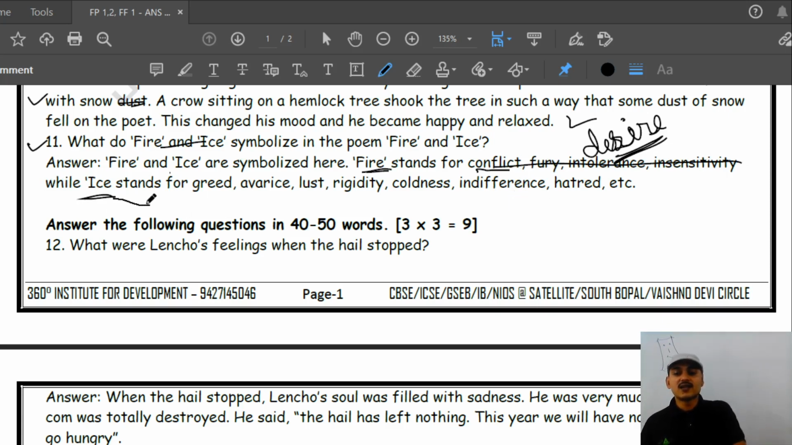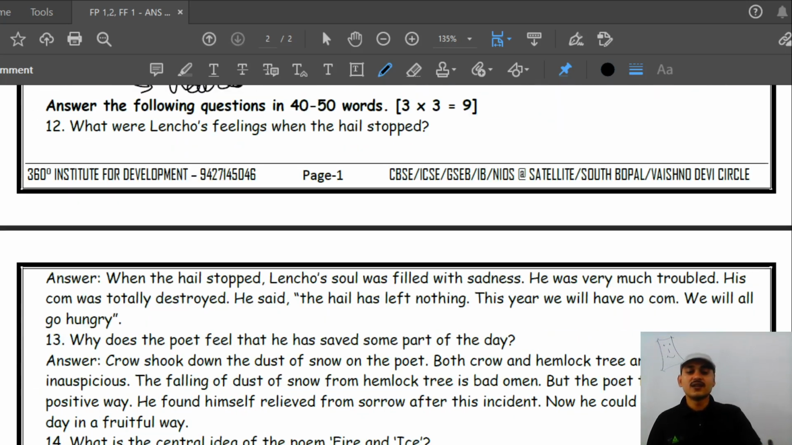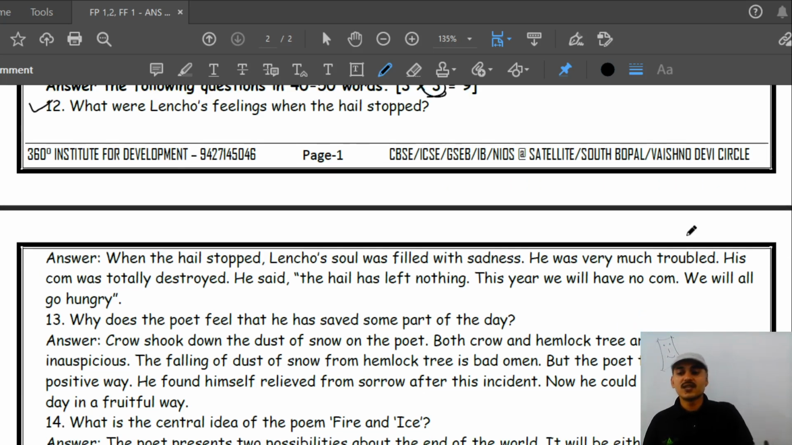And ice is symbolized as hatred. You need not take all these words, so I hope you will be able to remember that word properly. Just by writing this symbolizing word you get marks. Here three-mark answers are there. We have three questions to see once again.